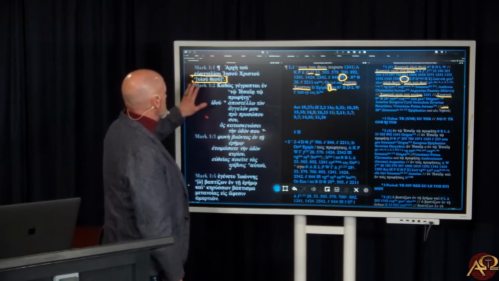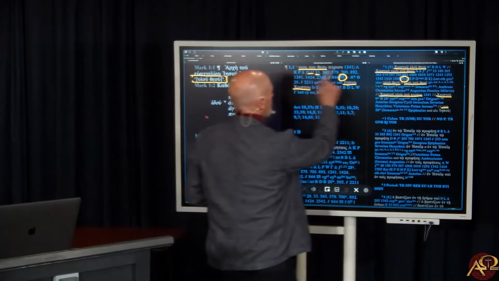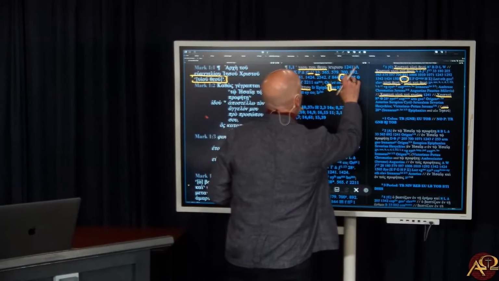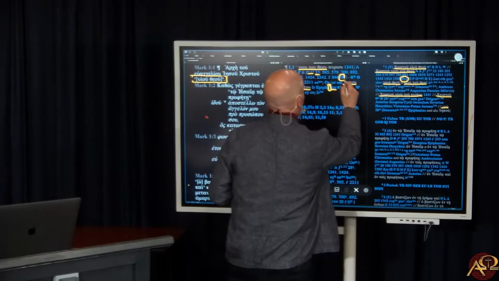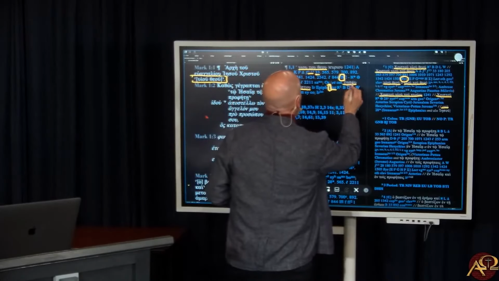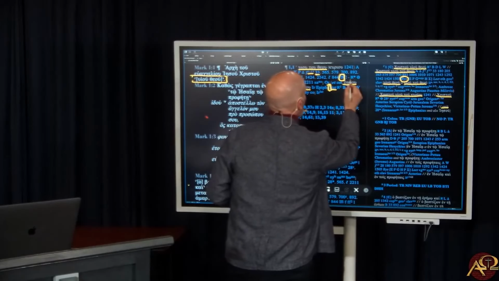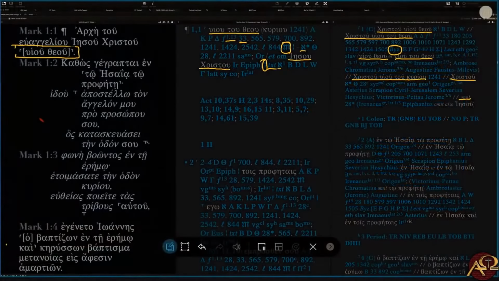So anyway, what you have here is you can look at which manuscripts say Son of God. Well, these manuscripts say Son of God. And then here's where it says just a dash, so it deletes this. And you'll notice that you have Aleph twice. So Aleph does not have Son of God, but then it does have Son of God.